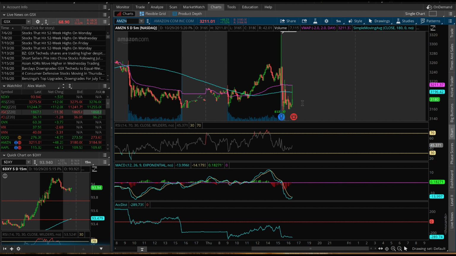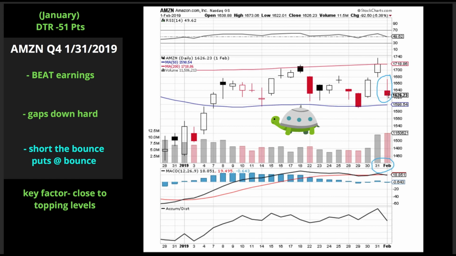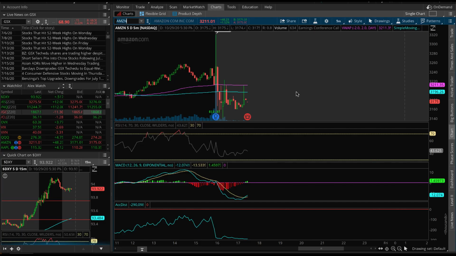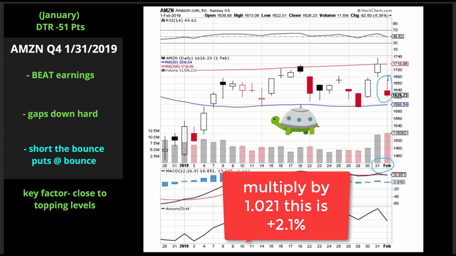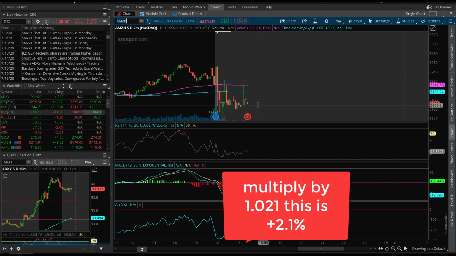Okay, so let me go ahead, calculate this percentage from the bottom to that bounce. We're going to apply it here shortly. Alright, so guys, we calculated this here. From the open to the high of day, this was 2.1%. So now, just in case you suck at math, because trust me, I'm not great either, this is what you need to do tomorrow when you wake up to find out what the likely reversal for Amazon will be if you're trying to short it.